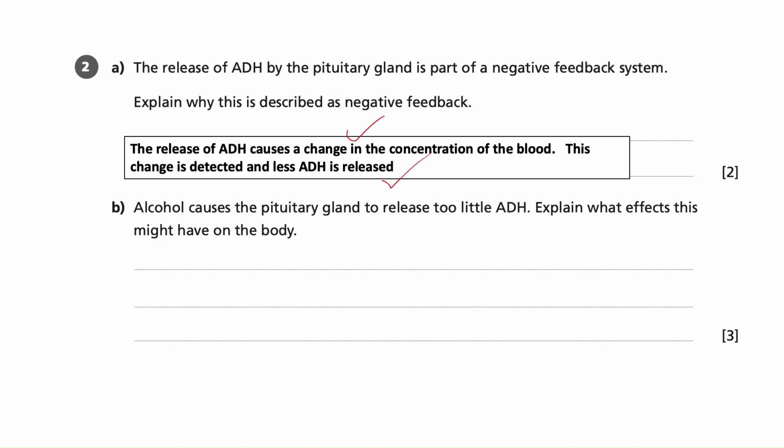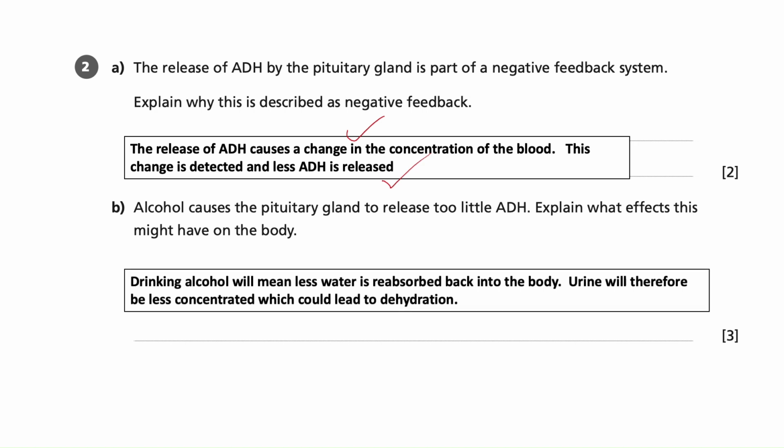So we're thinking, okay, we're releasing too little ADH. What effect will that have on the body? Well, drinking alcohol will therefore mean less water is reabsorbed back into the body. What effect will that have? If we haven't got enough ADH, therefore water isn't being reabsorbed, therefore more water is leaving in the urine, and urine will therefore be less concentrated. That gives us the second mark.